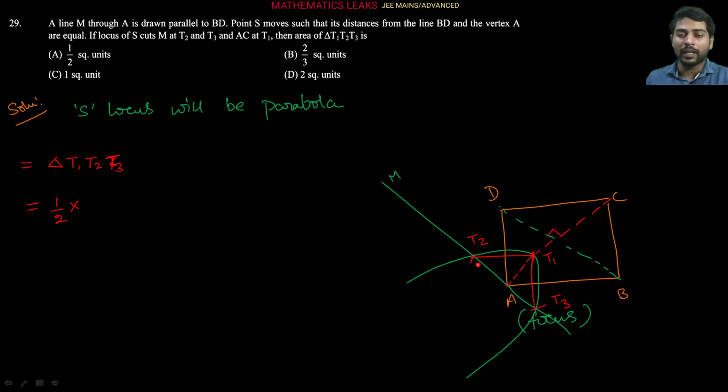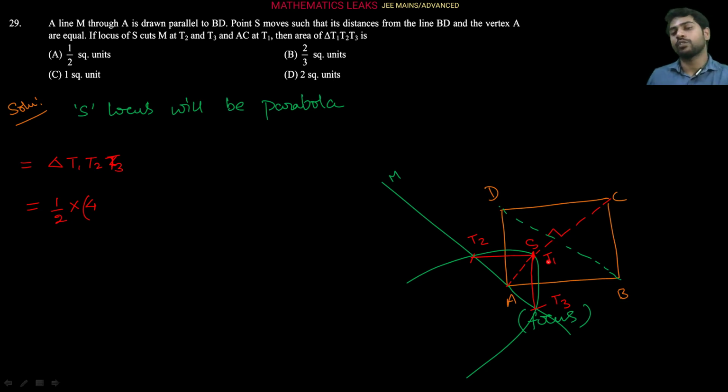So it means T2 T3 are the extremities of the latus rectum. So the length of the latus rectum is 4 times A. T2 T3 is the length of the latus rectum, which is the base of the triangle, so that is 4 times A. If we observe A, we can see the vertex. Let's suppose this is T or S. The vertex to focus distance is A.